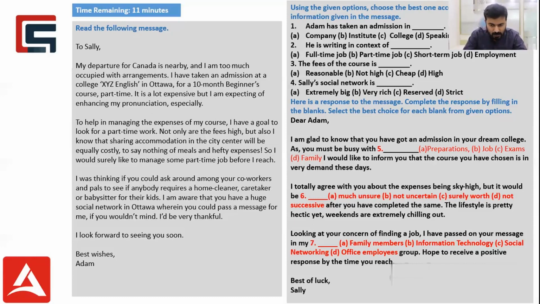It says, after you have completed the same, the lifestyle is pretty hectic, yet weekends are extremely chilling out. Looking at your concern of finding a job, I have passed on your message in my dash. There are 4 options given, so I'll have a look at them and select one. Group. Hope to receive a positive response by the time you reach. Best of luck, Sally.